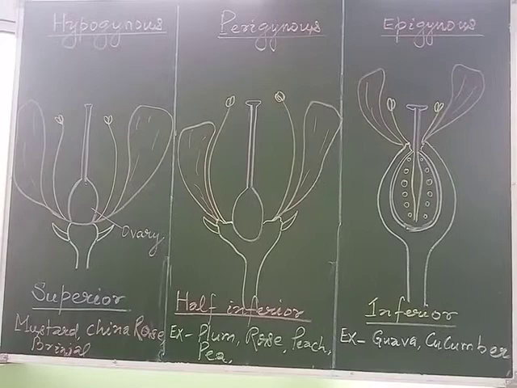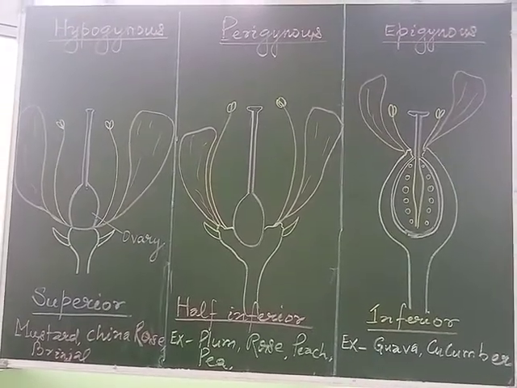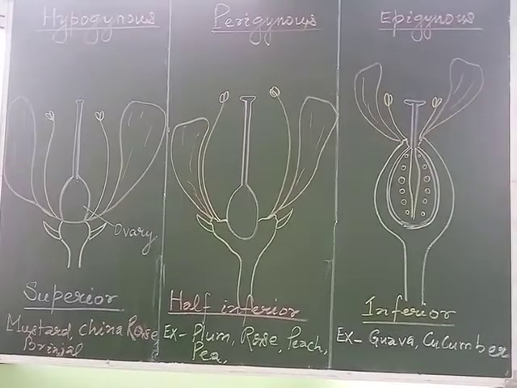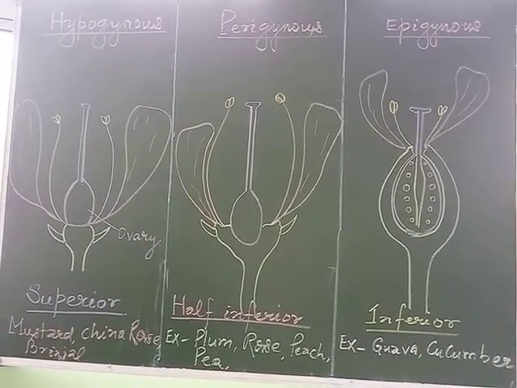Now you will try to understand the position of the ovary within the flower.